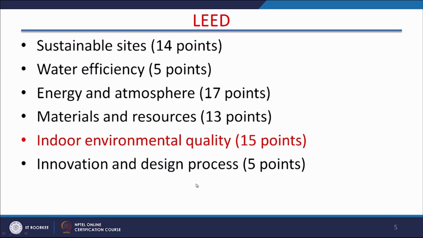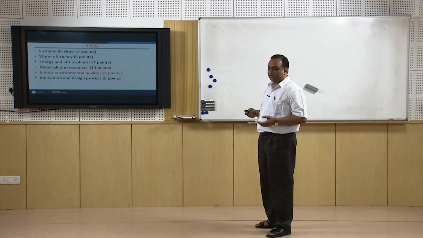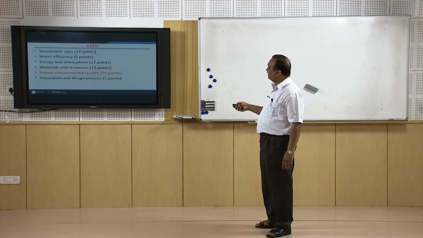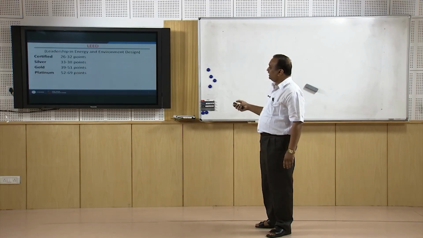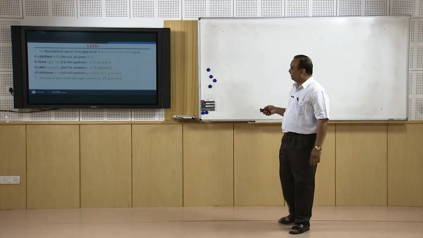The next to the energy is indoor environment quality. And innovation and design process, how you are using the local material, how innovative you are in your design. So all these points together, they form 69 points, and if any building earns between 50 to 69 points, it is called a platinum building.